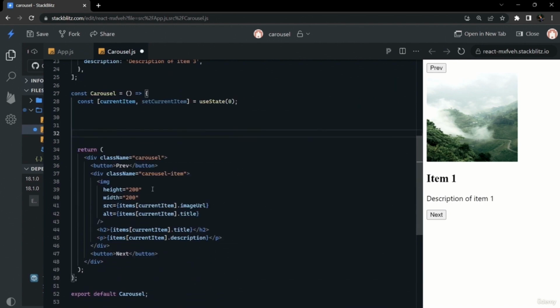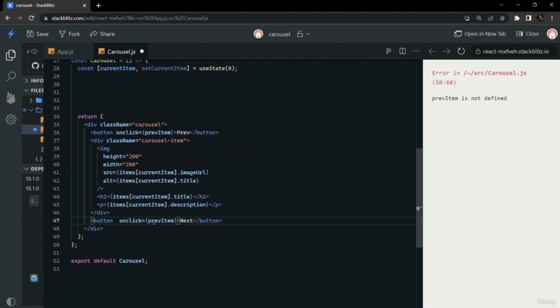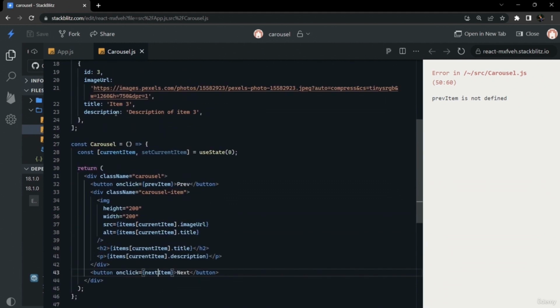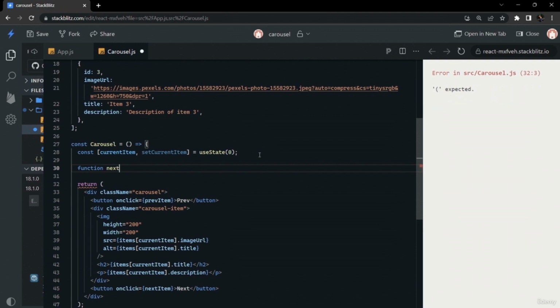Therefore, data pertaining to the 0th element of the array will be loaded, that is the one with id 1, item 1. We will create onClick events for both buttons, for the previous and the next state. For the previous button, we will create a function named preItem, and for the next button, we will create a function nextItem.